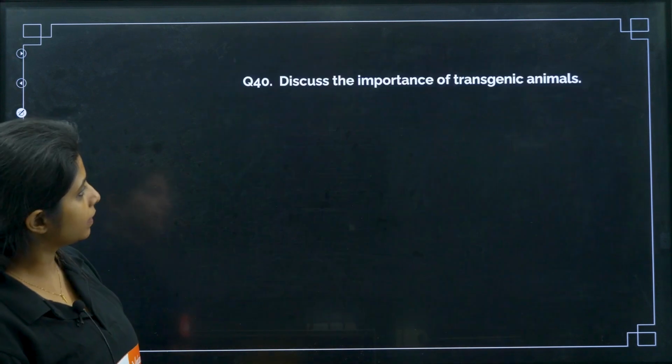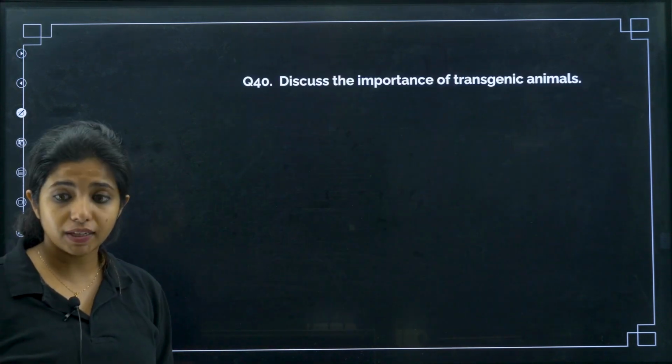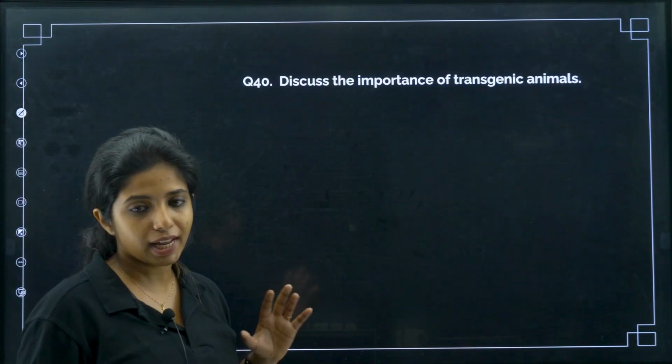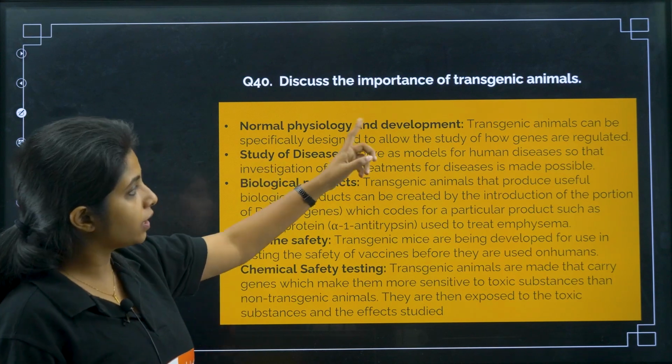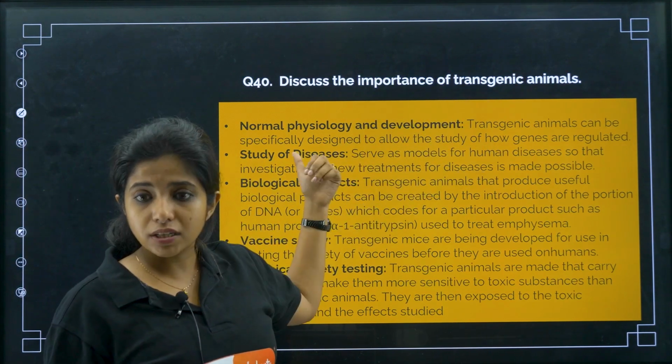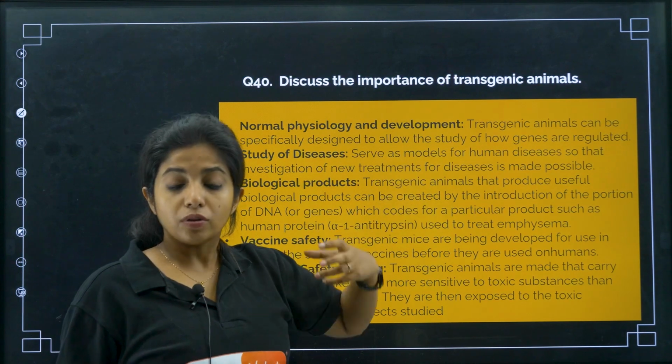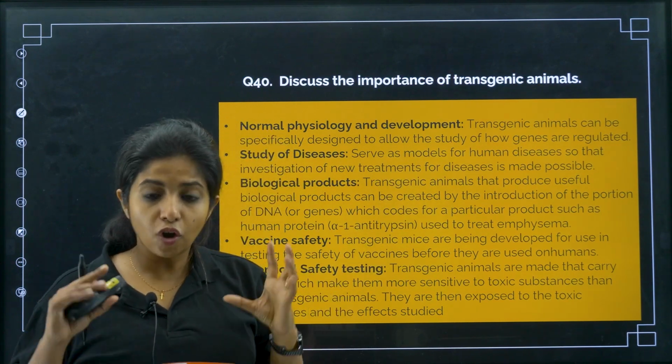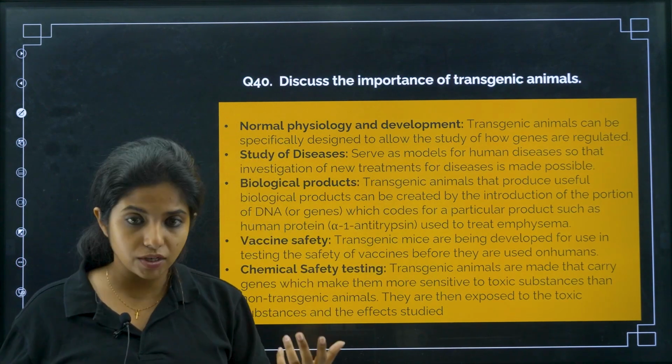Okay. Next thing, discuss the importance of transgenic animals. Again, a question straight directly from your NCERT. Normal physiology and development: for that we need transgenic animals to understand the normal physiology and development. Transgenic animals can be specifically designed to allow us to understand how genes are regulated. The normal physiology of the genes and everything we share and understand with the help of them.